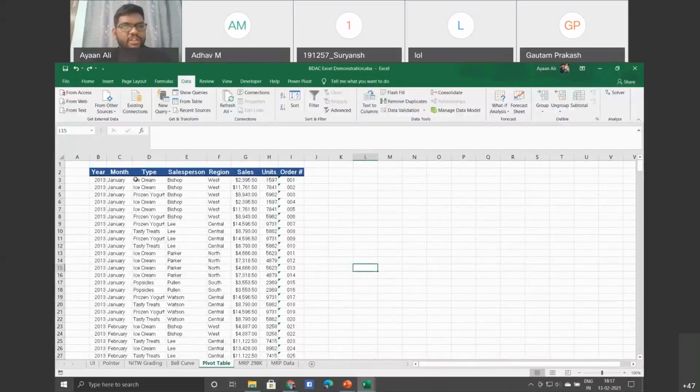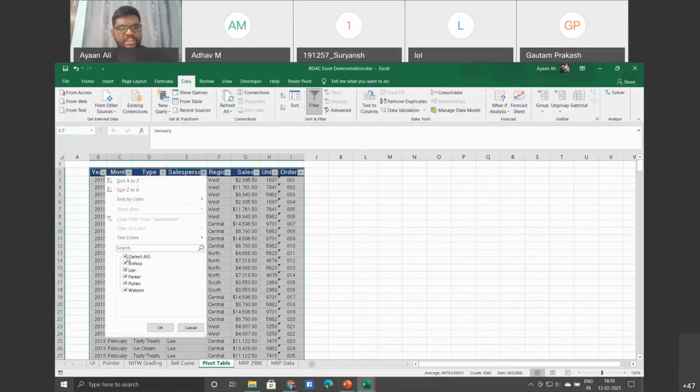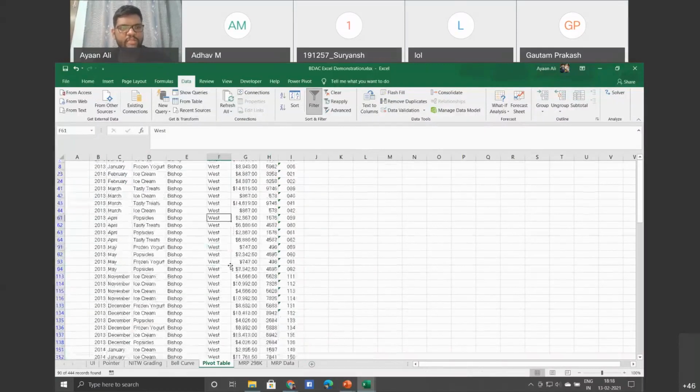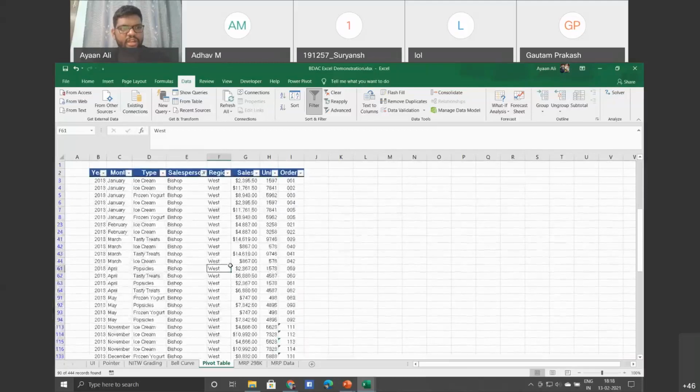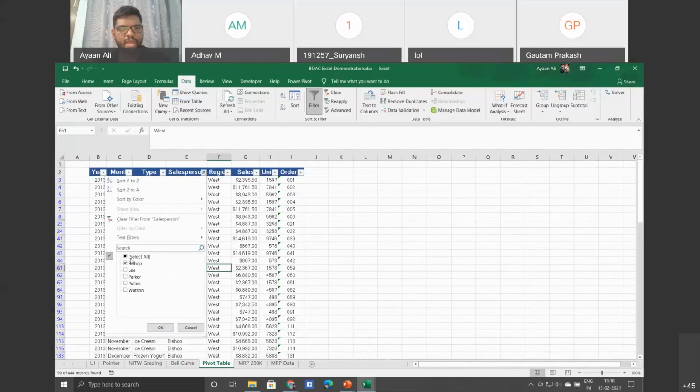Then another important thing is filter. Suppose you take this data, and you just see here, there has been a change when I click filter. Now again I'm clicking it, the filter has disappeared. To see a real life example, suppose I have sales data, and here I want to see only what Bishop has done. I'm selecting this, and here I'm getting data of Bishop, that in every month there's 3 years of sales data. So you can see how Bishop has worked.